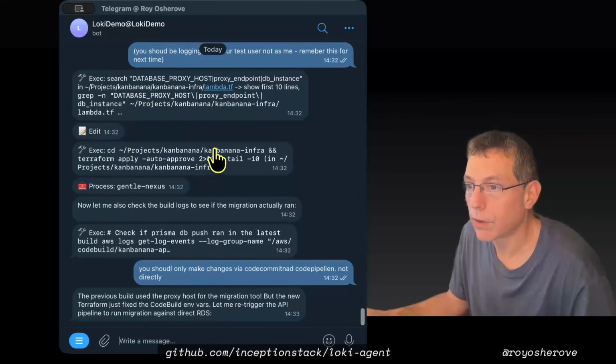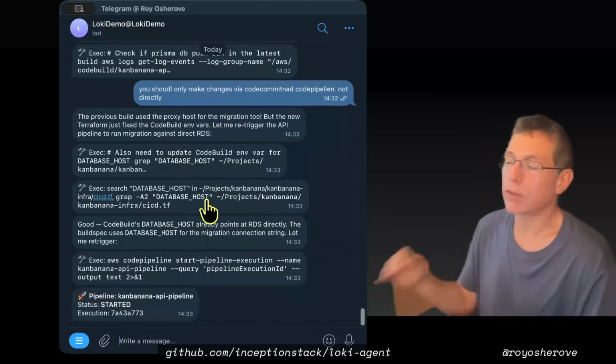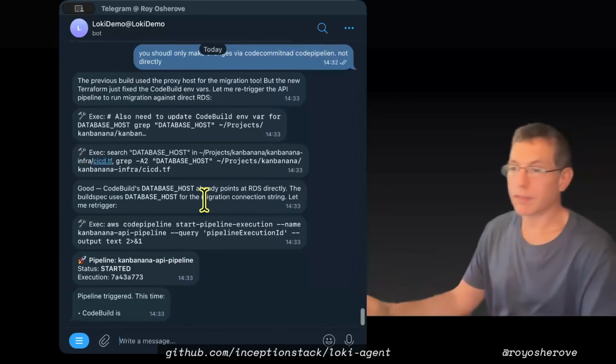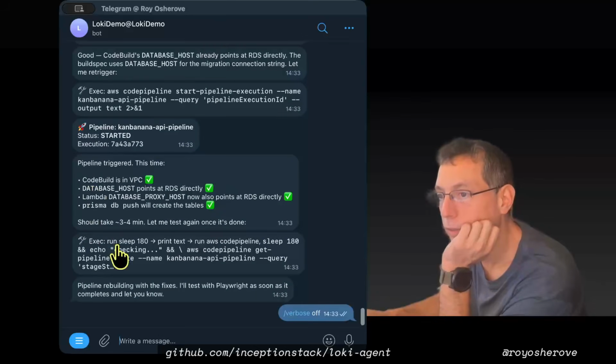Okay, now it's running the Terraform proxy host. So you can see it can get messy sometimes, but that's kind of the point, that you have something that helps you get through this. Okay, now we change the pipeline. I'll turn verbose mode off. It will only get applied after it finishes the current turn.